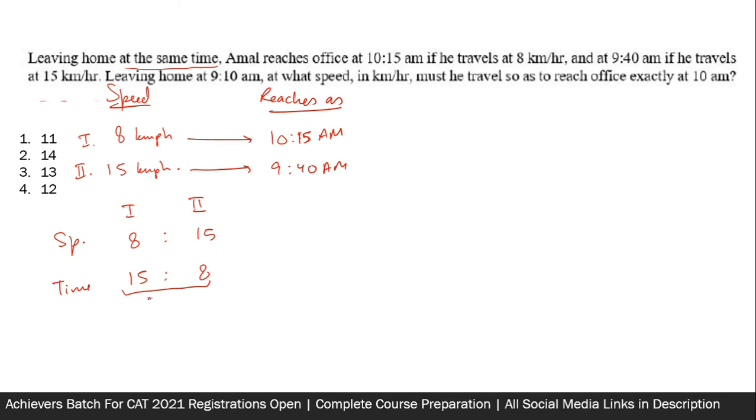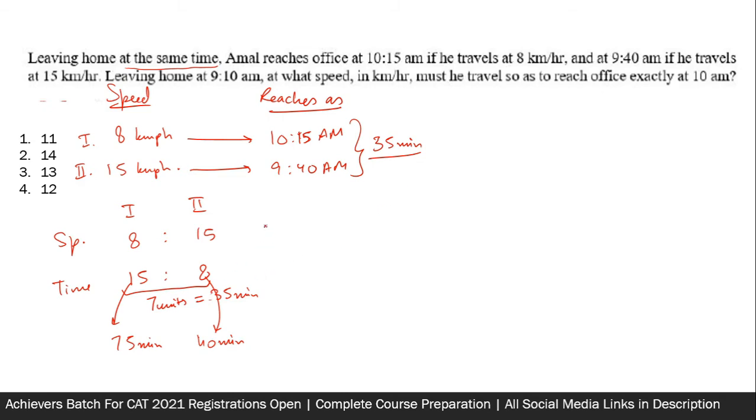So you can see that 7 units of time is saved. Now this 7 units of time is equivalent to 35 minutes. See what is the difference between these two? How much time is saved? 35 minutes is saved. So 1 unit is equal to 5 minutes. That means this is 75 minutes of traveling time, and this is 40 minutes of traveling time.